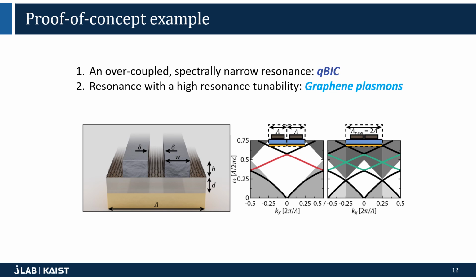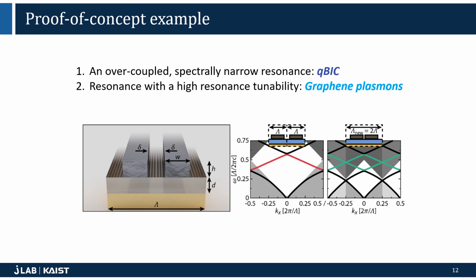The very nature of the QBIC, which allows for the tuning of the radiative coupling of the resonance through geometric parameters such as the inner shift of the two pillars, denoted by delta in the picture, can lead to an overcoupled and spectrally narrow resonance. The graphene plasmons, on the other hand, possess highly confined electric field profiles constrained to the graphene layer, and by gating the graphene layer, the resonance frequency of the graphene plasmons can be greatly tuned.